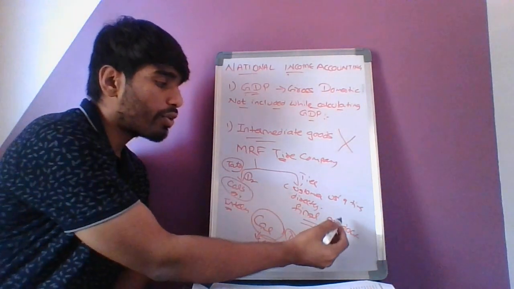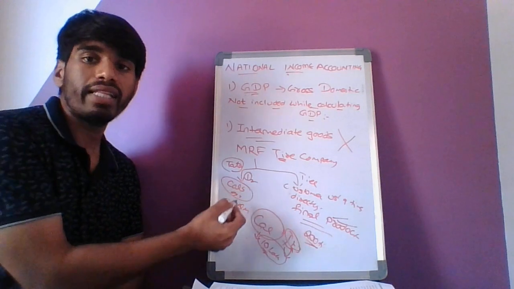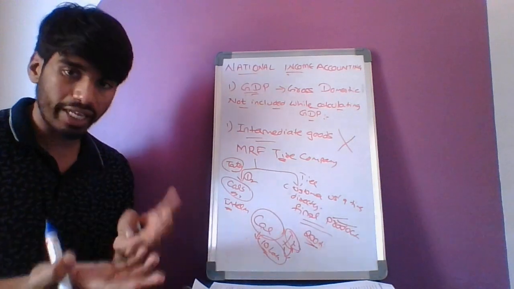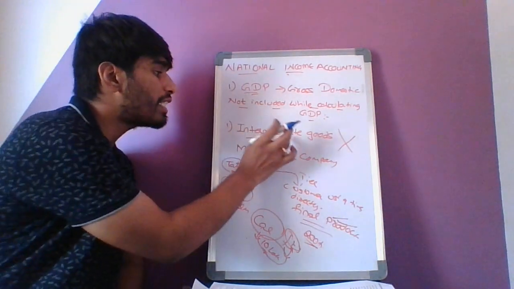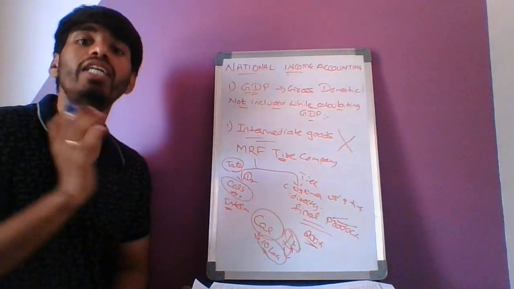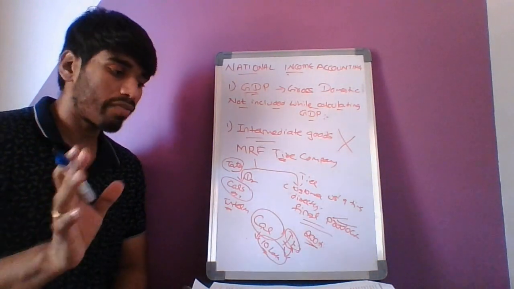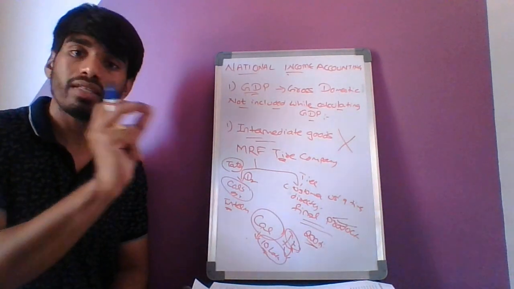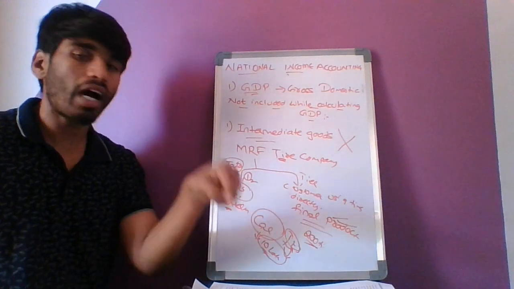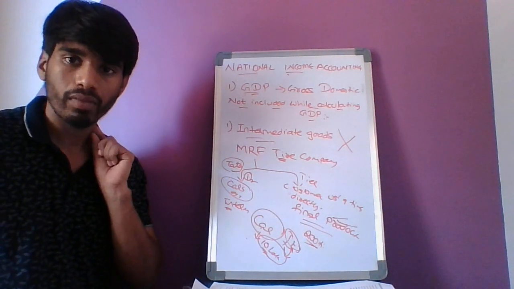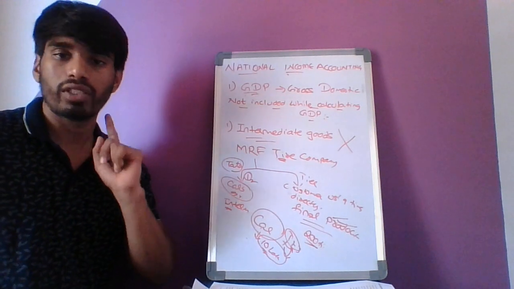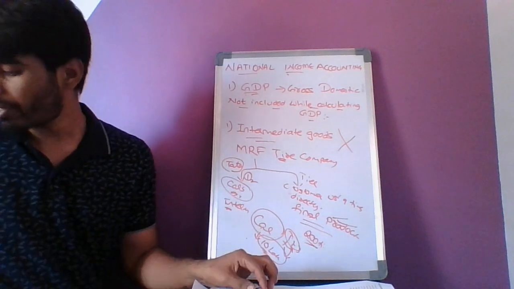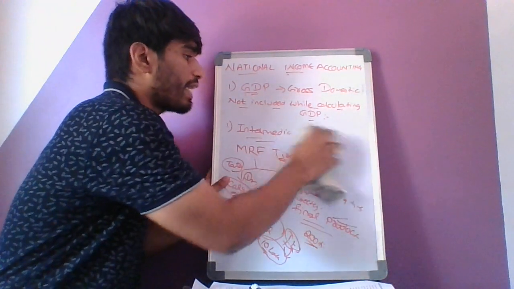In this case, the tires have been used as a final product. In this case, they are used as an intermediary product. So to avoid this double calculation, we don't use the monetary value of intermediary goods in our GDP calculation. Okay, are all of you good with this? So that is why the word new is stressed in our definition of the GDP. All the new goods and services produced. Is there any doubt here? So the first thing is the intermediary goods. Now we'll go for the second thing.